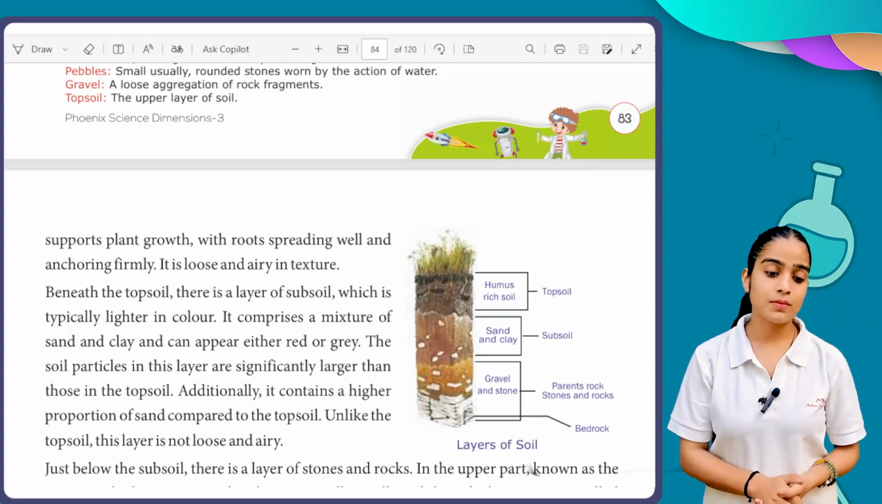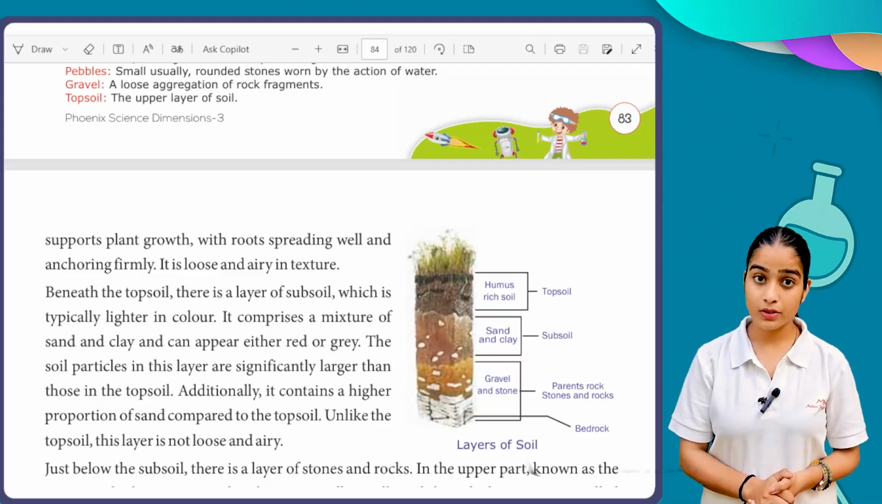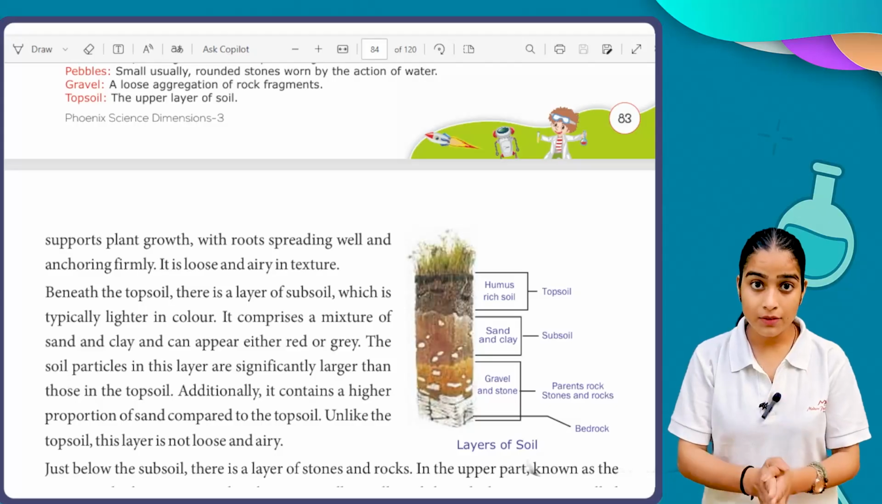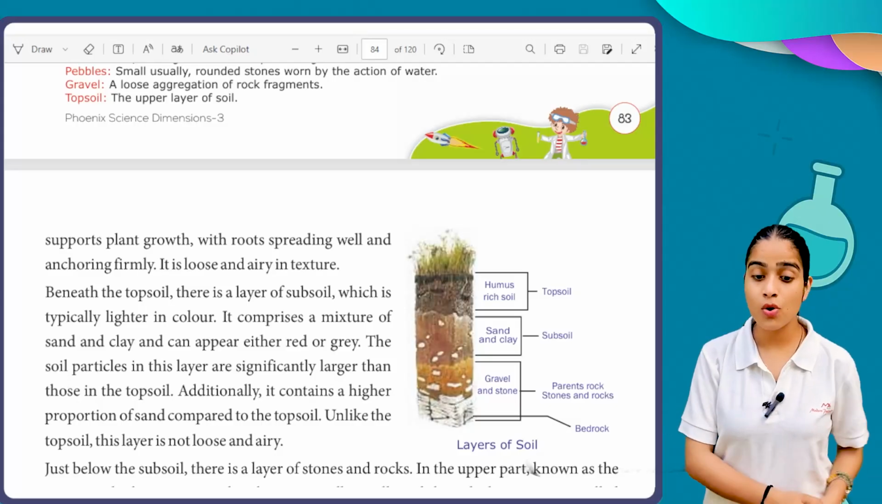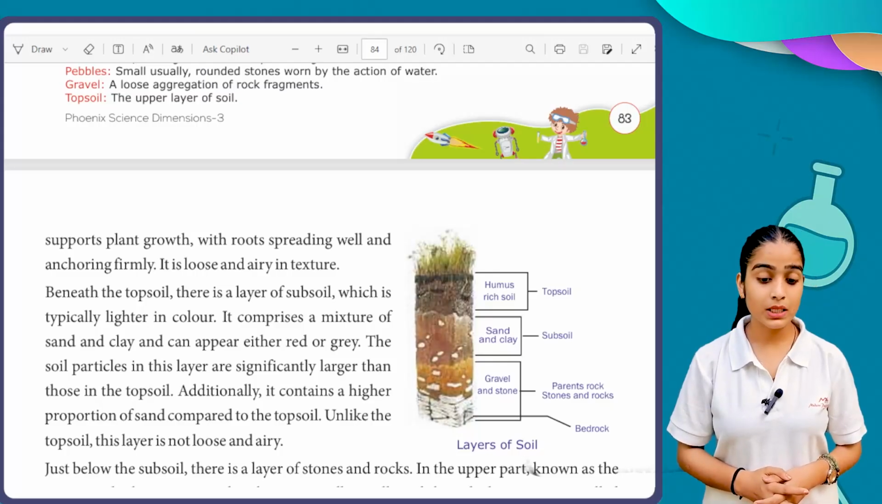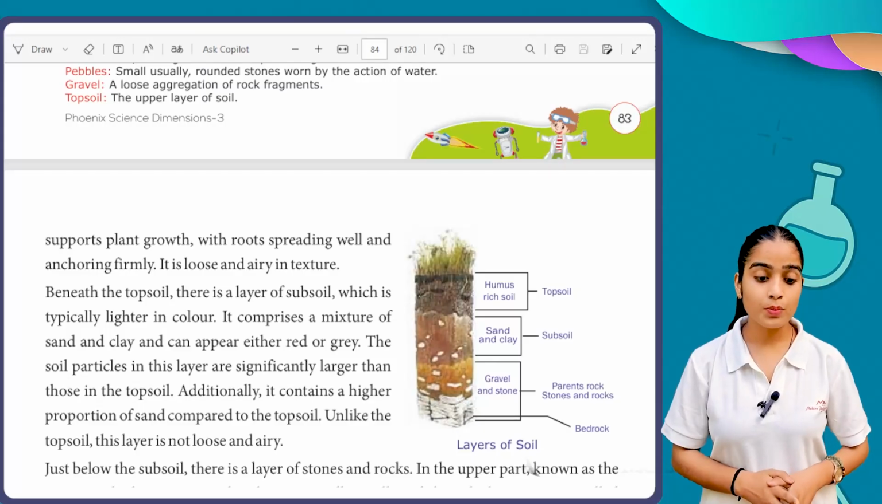Next, just below the subsoil, there is a layer of stones and rocks. So next we move forward to our third layer, in which we have rocks and stones. In the upper part, known as the parent rock, the stones and rocks are typically smaller, while in the lower portion, called the bedrock, they tend to be larger.